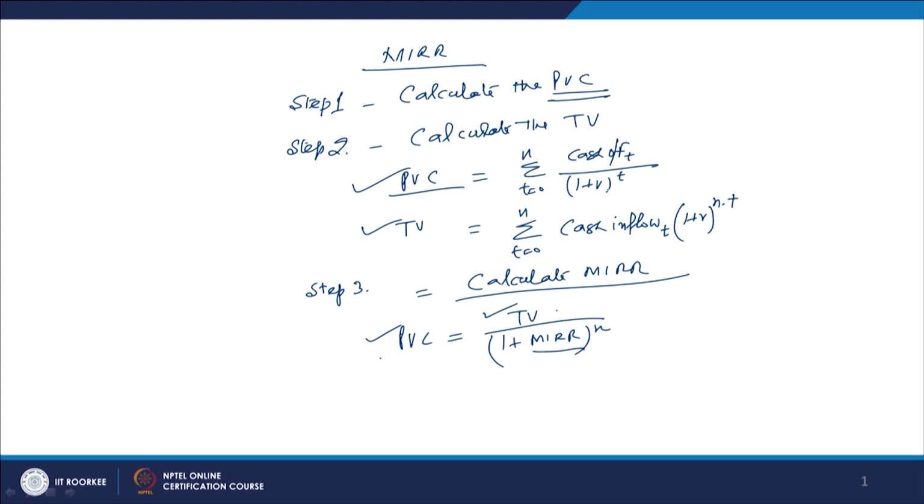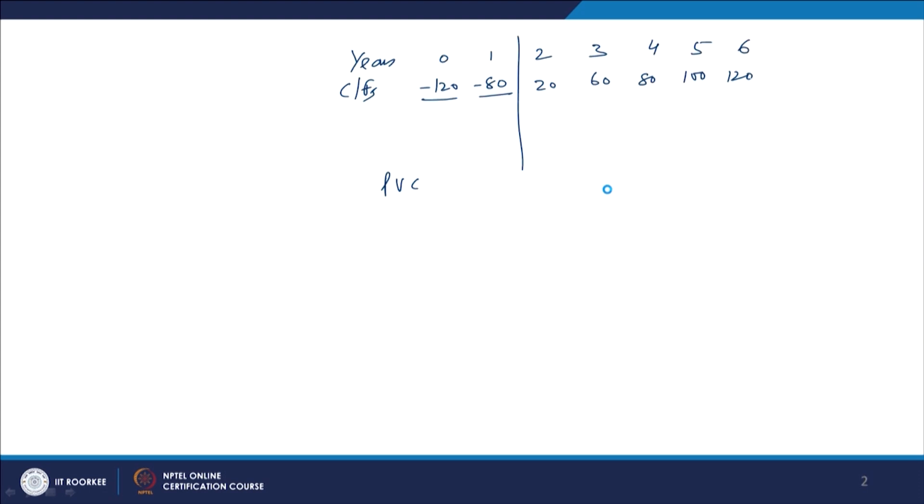So, to calculate the present value of the cost, it will be 120 in the current year, in the 0 period, and then plus the next cash flow, which is 80. But we are investing 80 at the end of, or during, the first year.